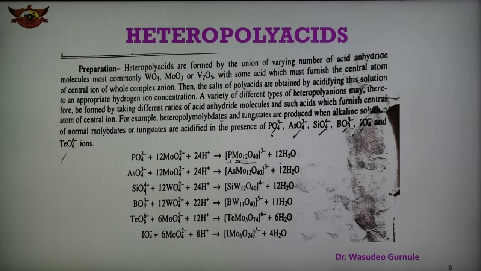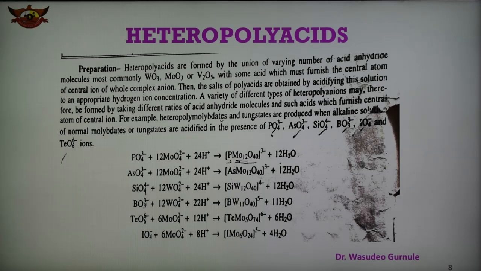The salts of polyacids are obtained by acidifying the solution to an appropriate hydrogen ion concentration. Different types of heteropolyanions and their ions can be formed by taking different ratios of acid anhydride molecules and the acid which gives the central atom or central ion. For example, heteropolymolybdate and tungstate are formed when an alkaline solution of normal molybdate or tungstate is acidified in the presence of phosphate, arsenate, silicate, borate, iodate, and tellurate ions.